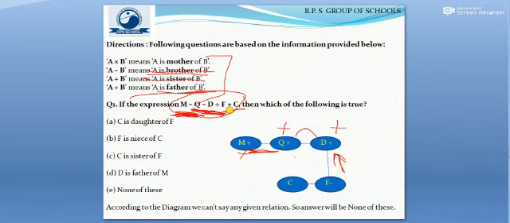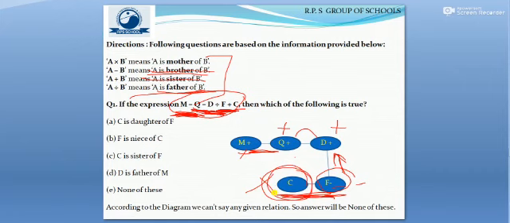Now when we move to the end part of this series, we find F plus C. F is the sister of C, so the gender of F will be female and the sign of female will be minus, and F and C will be placed in the same generation. Here the gender of C is not confirmed.